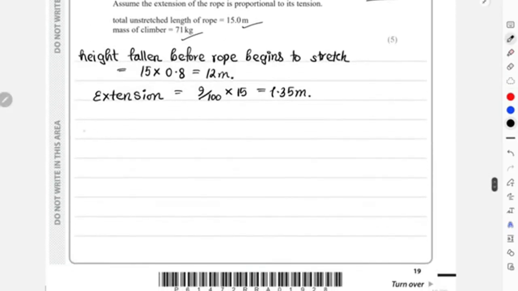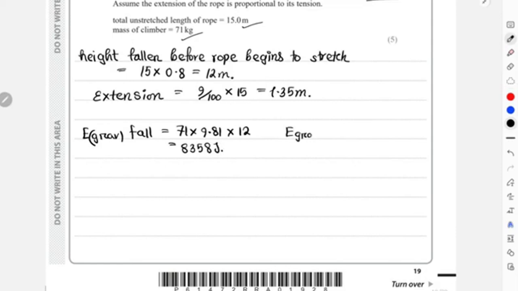Because of that there will also be a small change in gravitational potential energy. So let's find E grav from the fall. That is going to be mass times g times height fallen. That was 71 times 9.81 multiplied by 12, and you are going to get 8358 joules. Similar working for E grav due to extension: same mass, same 9.81, and this time the height would be 1.35, which is 940.3 joules.